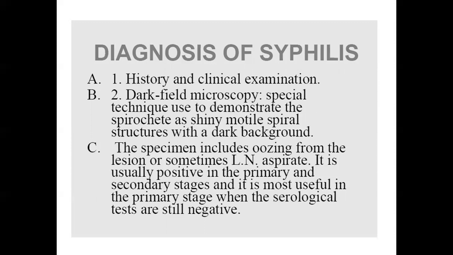It is usually positive in the primary and secondary stages, and it is most useful in primary stages when the serological tests are still negative. Particularly, they take samples from pimple-like structures, condyloma lata and chancres.